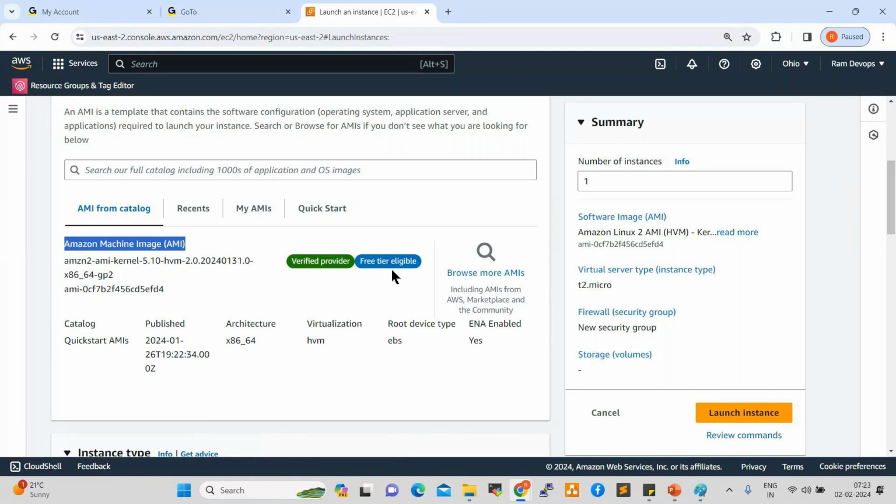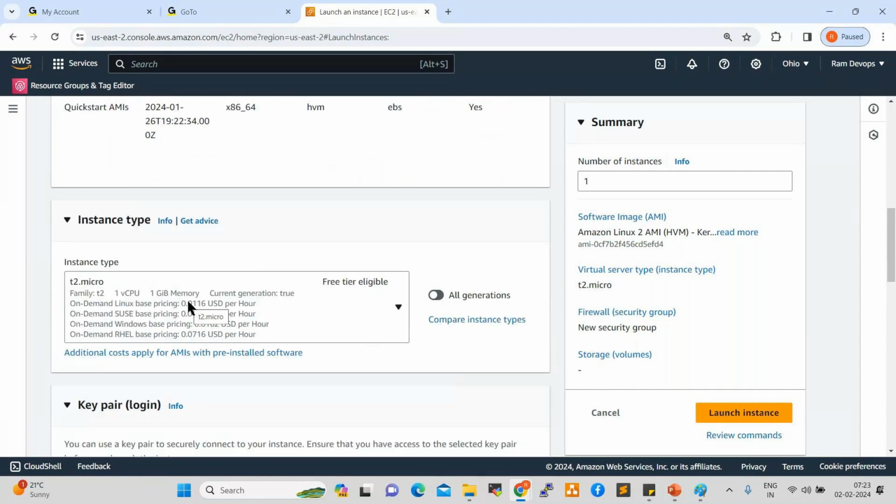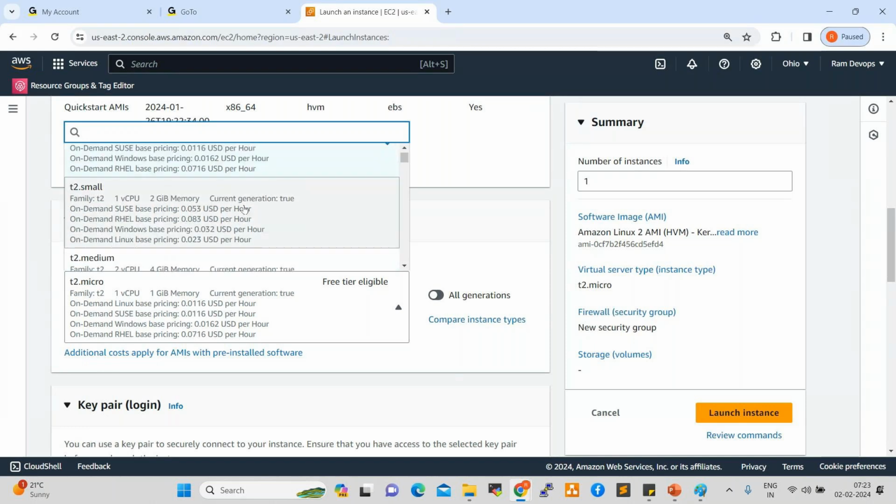Now go down here to instance type. The next step is instance type. Here we have so many types available. T2 micro, see here, is free tier eligible. T2 nano is not free tier. T2 small is not free tier.